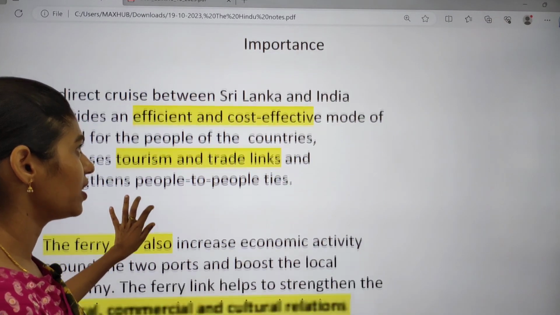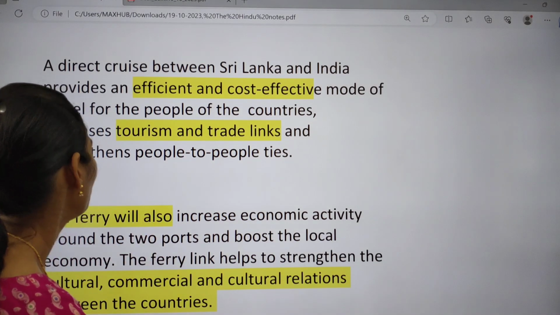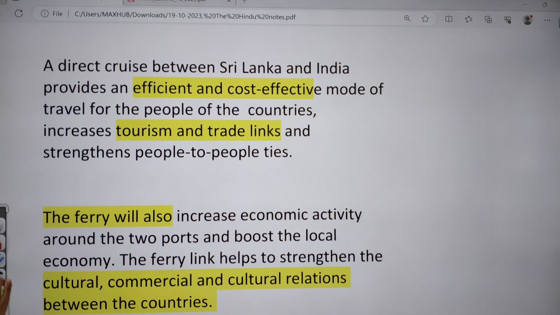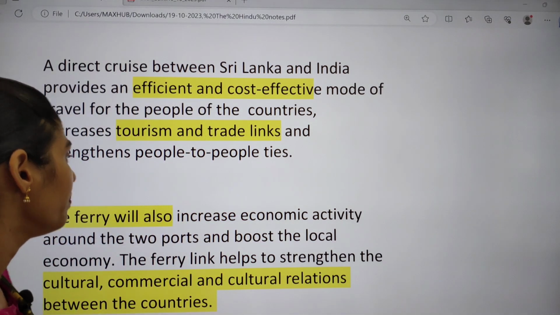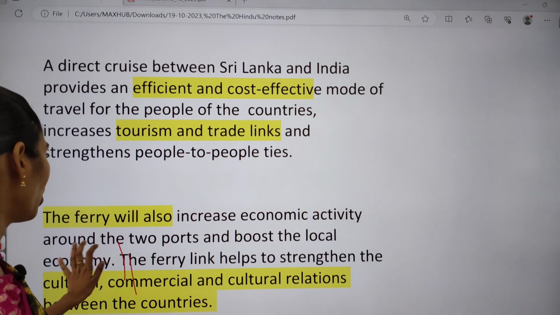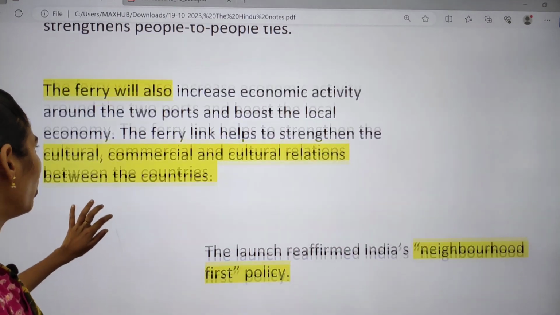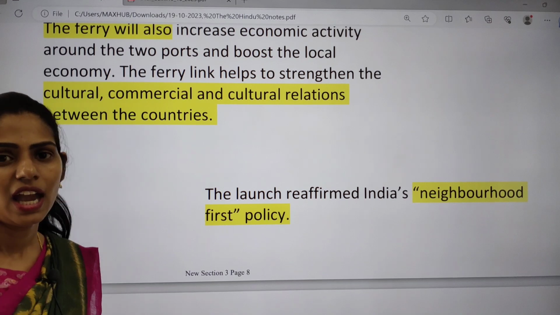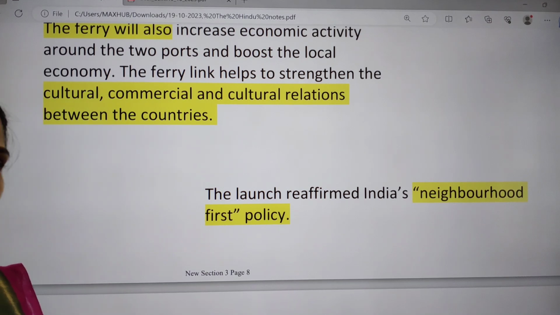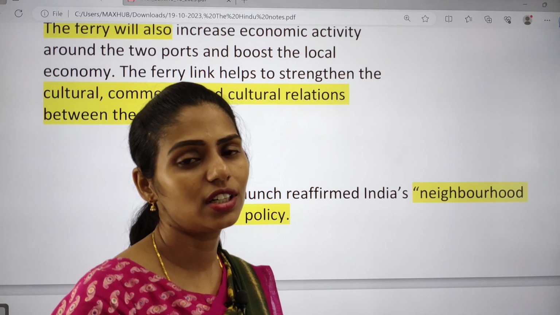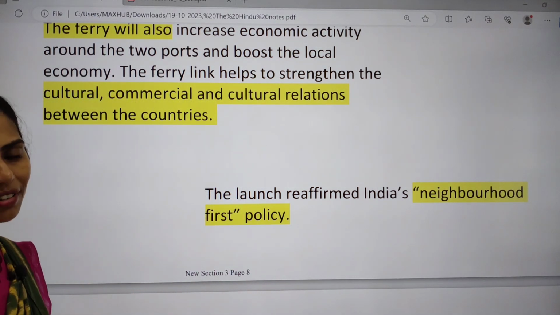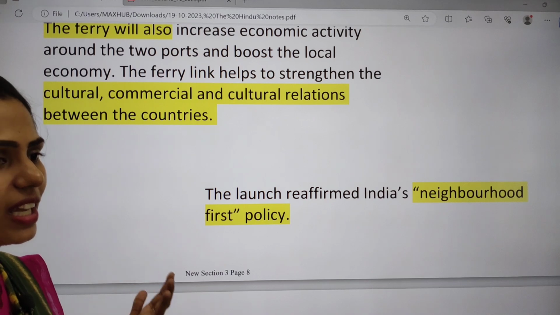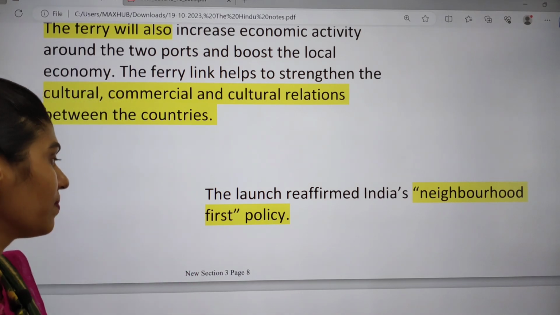So what is the importance of this ferry service? First and foremost, it is cost effective and it will also boost tourism and access trade links between India and Sri Lanka. It will also increase economic activity. Okay, it will also boost the rural economy, and we can even improve people to people ties so that cultural development is also seen, and it also affirms India's neighborhood first policy.